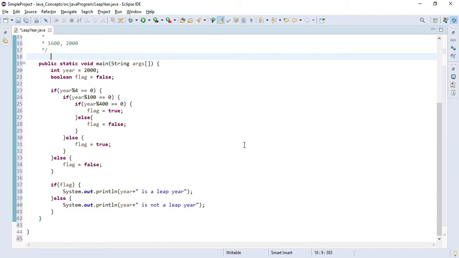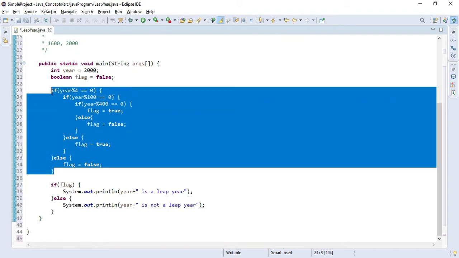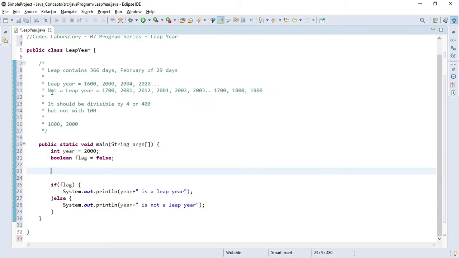Let's try to understand and place all these conditions. For now I'm removing this code, and we will create it ourselves in this session so it will be clearer to you. The first condition was that the year should be divisible by 4.